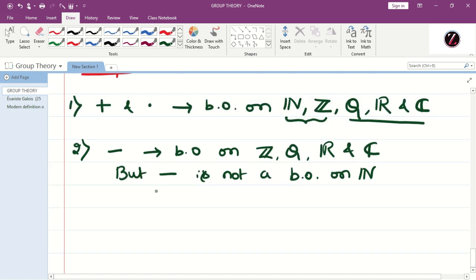If you consider 2, 3 belongs to N, 2 minus 3 is equal to minus 1, that doesn't belong to N. Similarly, the third example.